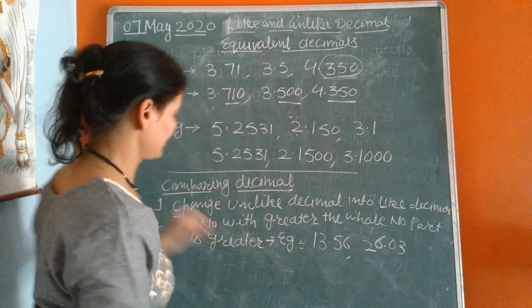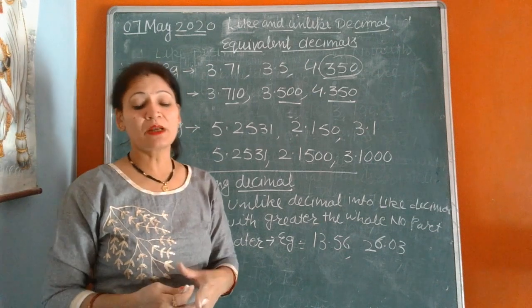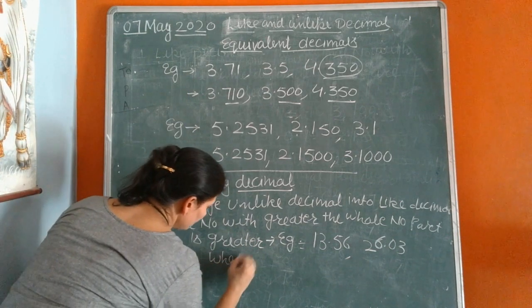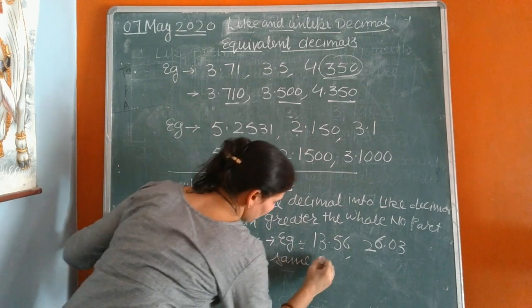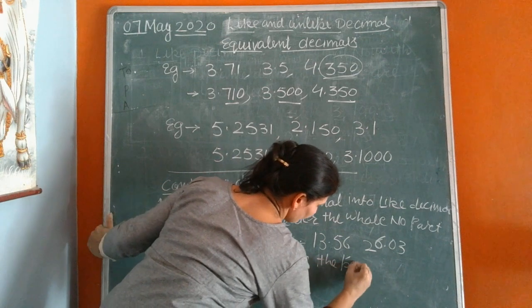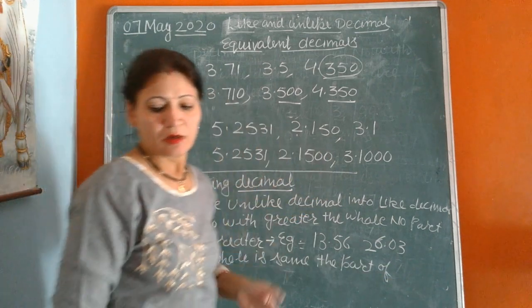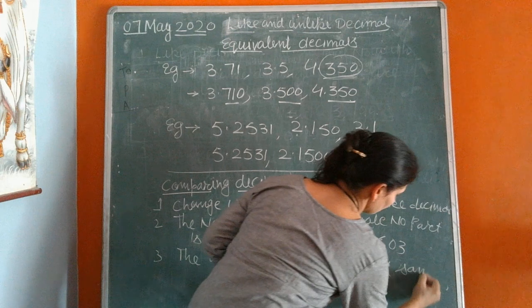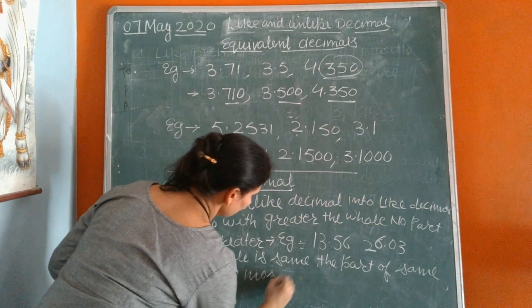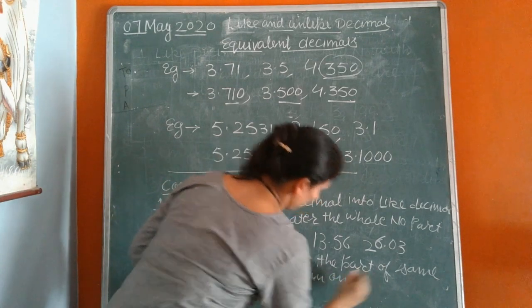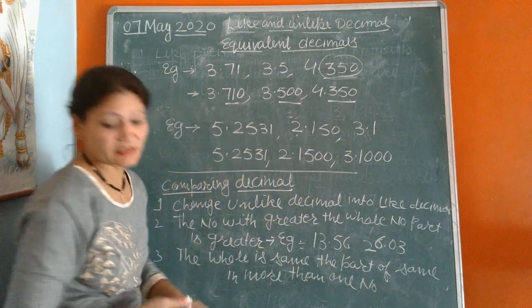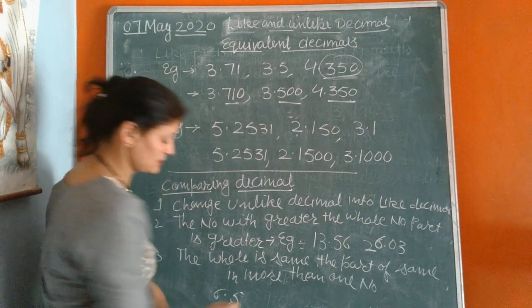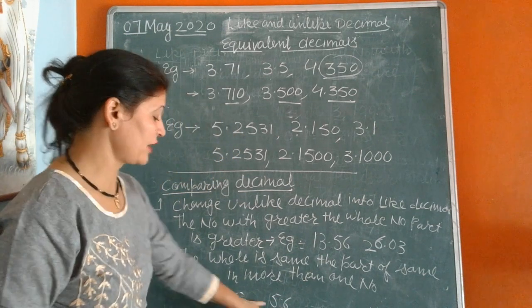Now the third step: if the whole number part is the same in more than one number, we compare the decimal part. Example: 6.5 and 5.6.